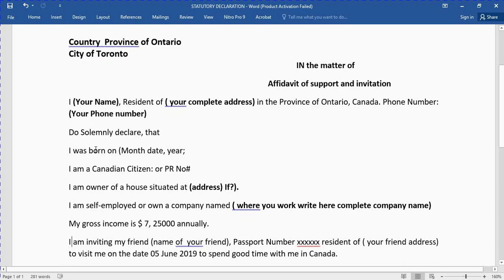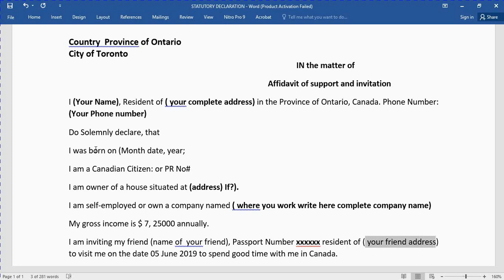Next, I am inviting my friend. You have to write down your friend's complete name and passport number. Resident of, you have to write down your friend's complete address here, to visit me on the date 5th June 2019 to spend good time with me in Canada.